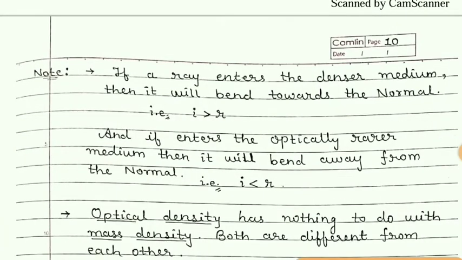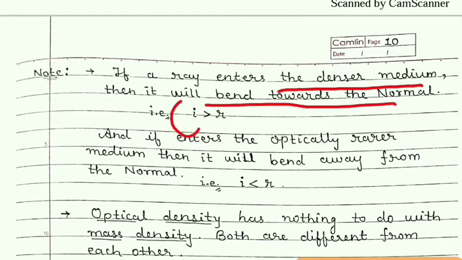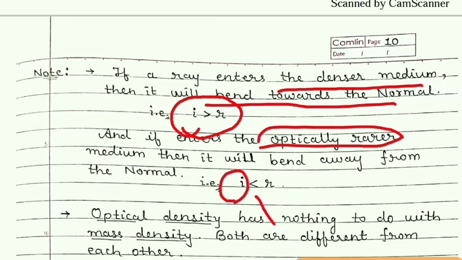And so it is clear now that when the ray enters from rarer to denser, it will bend towards the normal, and so the angle of incidence is greater than the angle of refraction. And in the opposite case, when the ray enters from denser medium to optically rarer medium, then the angle of incidence will be smaller than the angle of refraction.